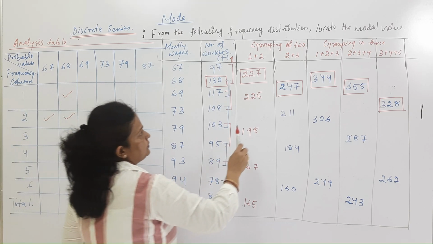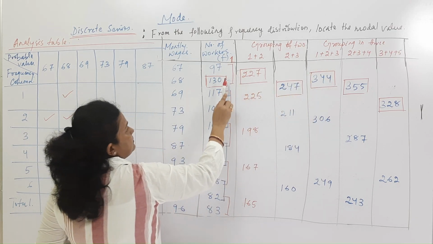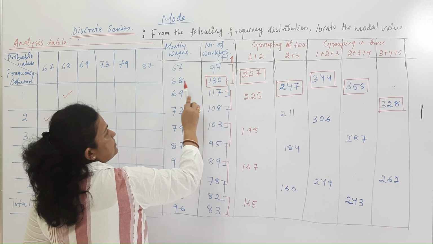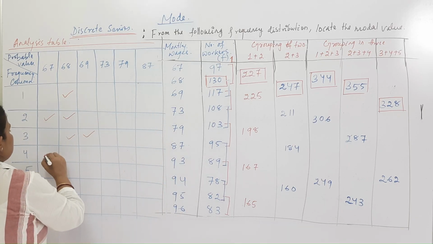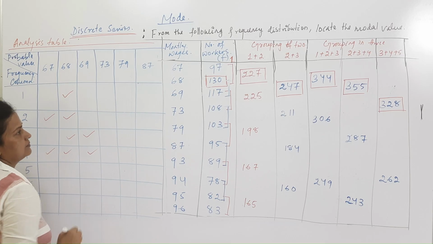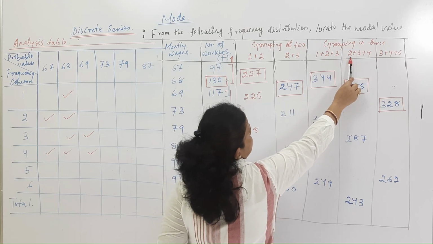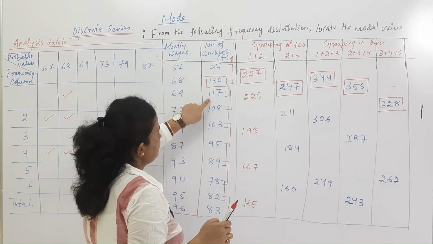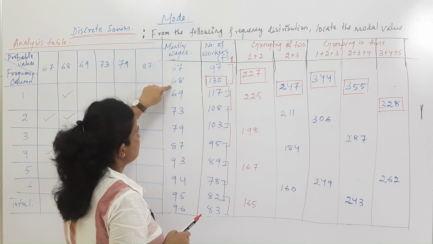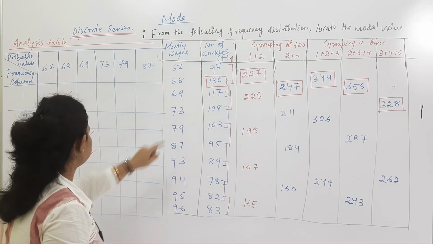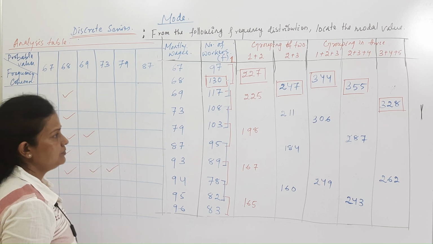Like this, we will go on. 344 is 1 plus 2 plus 3, means 97 plus 130 plus 117. Against which value? Against 67, 68 and 69. Let us put it: 67, 68, 69. Then 355 is coming. 355 is the addition of 2 plus 3 plus 4, which means the values 68, 69 and 73. So 68, 69 and 73.